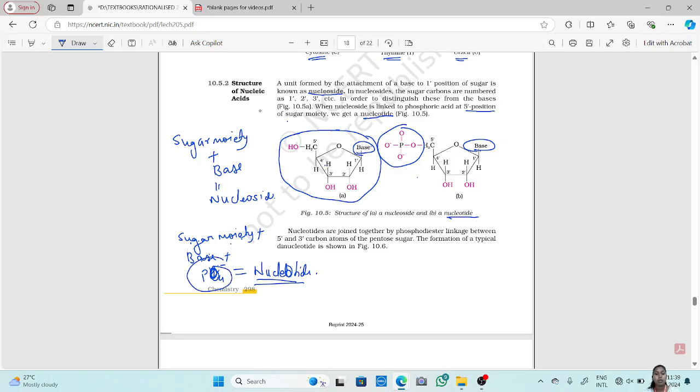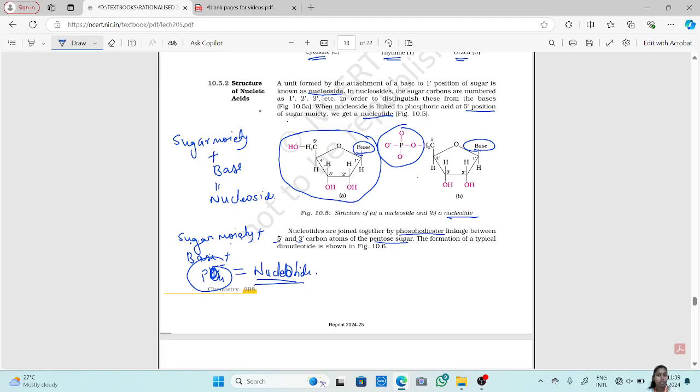Okay. Now nucleotides are joined together by phosphodiester linkage between 5' carbon and 3' carbon atoms of pentose sugar. The formation of a typical dinucleotide. Now these nucleotides are joined to one another.